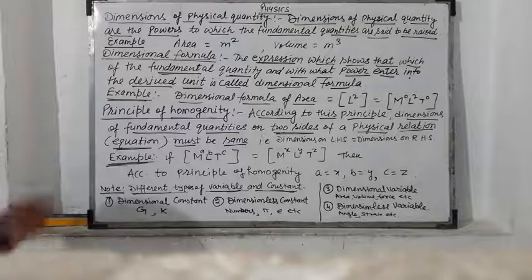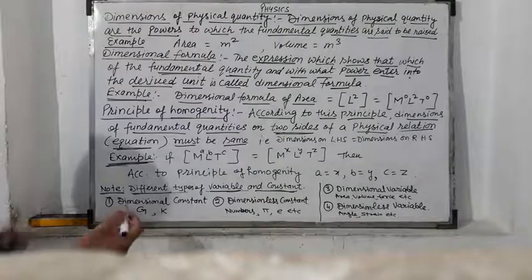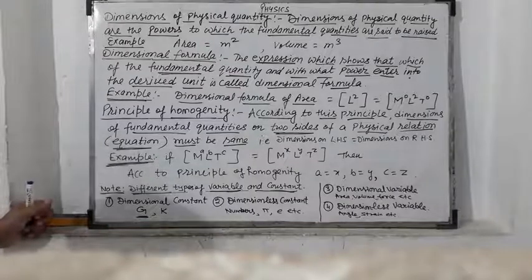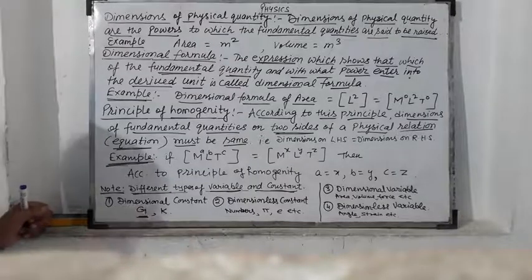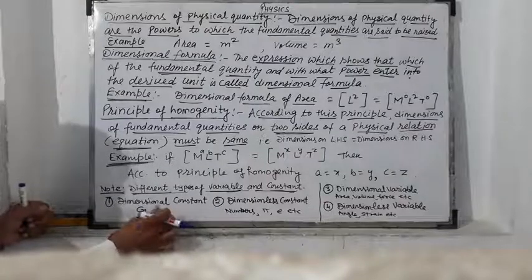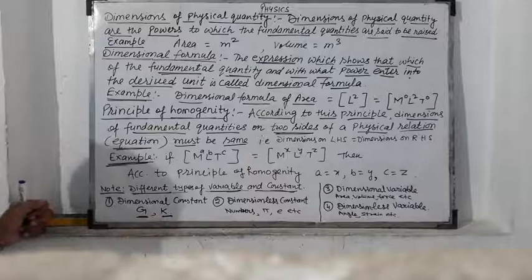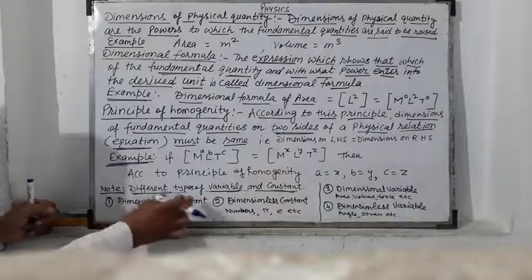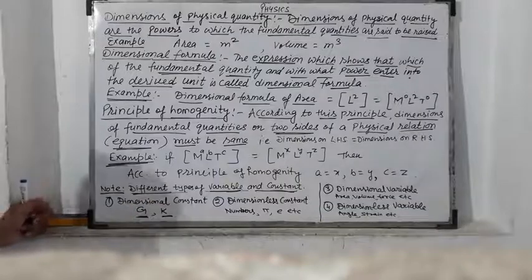There are many constants which have dimensions, for example the universal gravitational constant capital G and the Coulomb constant or electrostatic constant K. Both have dimensions, so they are dimensional constants.